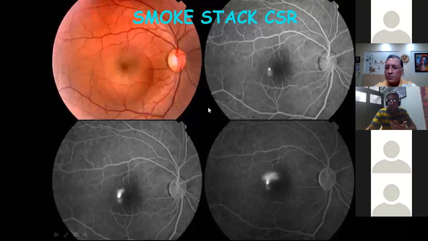FFA in CSCR is usually not to be done at presentation. Usually I avoid doing it at presentation. You have to do it only when you're planning laser, so that if after 2 to 3 months of observation the fluid still persists on OCT, in that case you have to do an FFA to look for the point of leak. If you are not planning to do a laser, avoid doing an FFA because that's not going to serve you any purpose. In those cases, OCT is more than enough to give you a diagnosis.